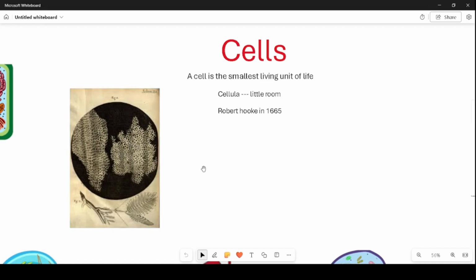He used a primitive microscope, so he couldn't observe the organelles of the cell, and he observed dead slices of cork, so he couldn't see any of the alive cells. The first live cells were observed by Anton van Leeuwenhoek in 1674. So we'll move on to cell theory.